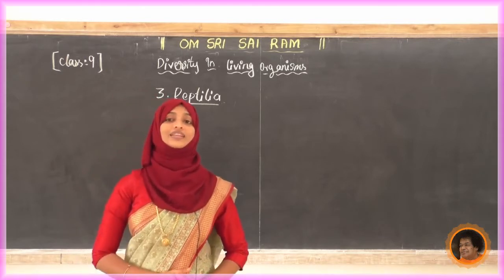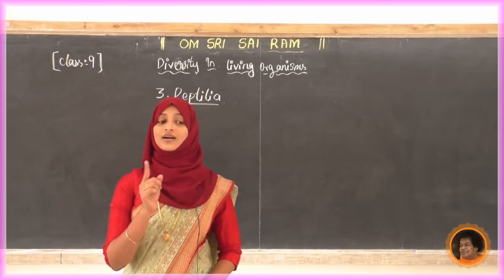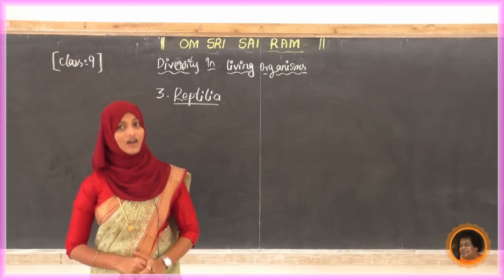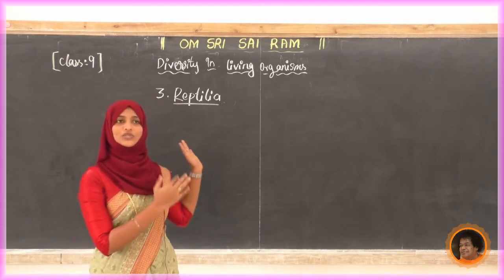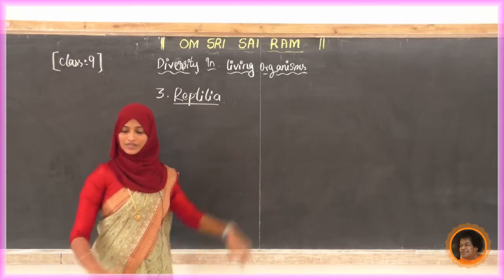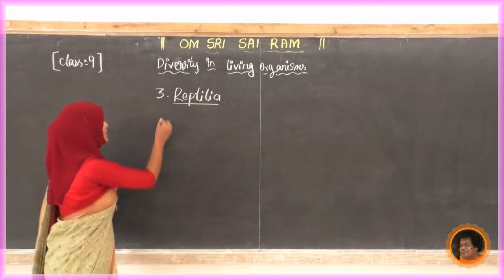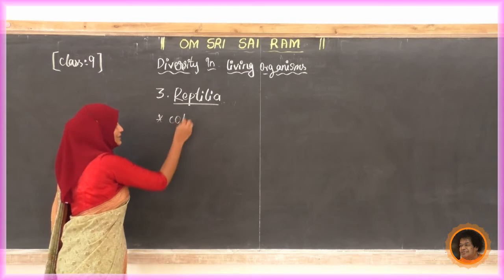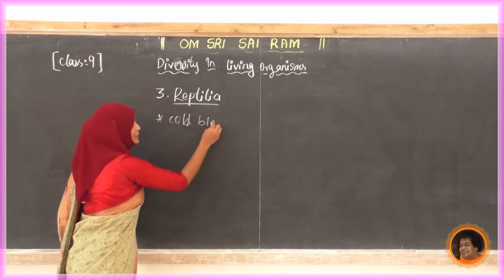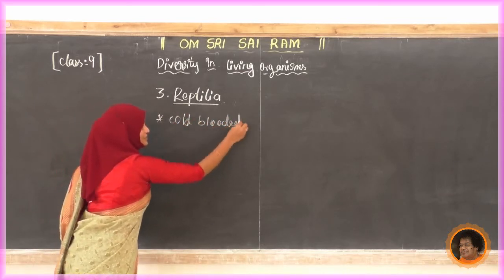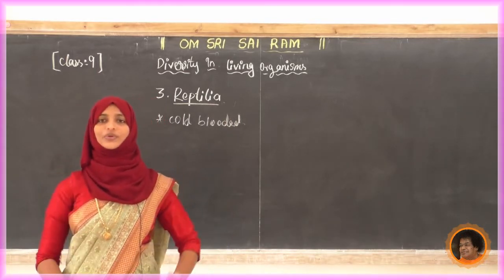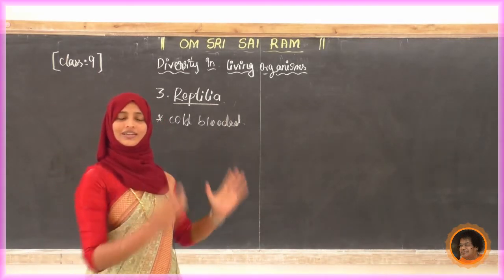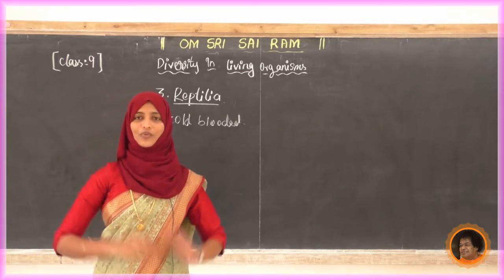Sometimes in the exam they will ask: write the difference between cold-blooded animals and warm-blooded animals. Yes, next we will move to this one, Reptilia. We got one point: it is a cold-blooded animal. So, cold-blooded, one point we got. Any other points? Yes, I said you have to just imagine any snake, how it will be.